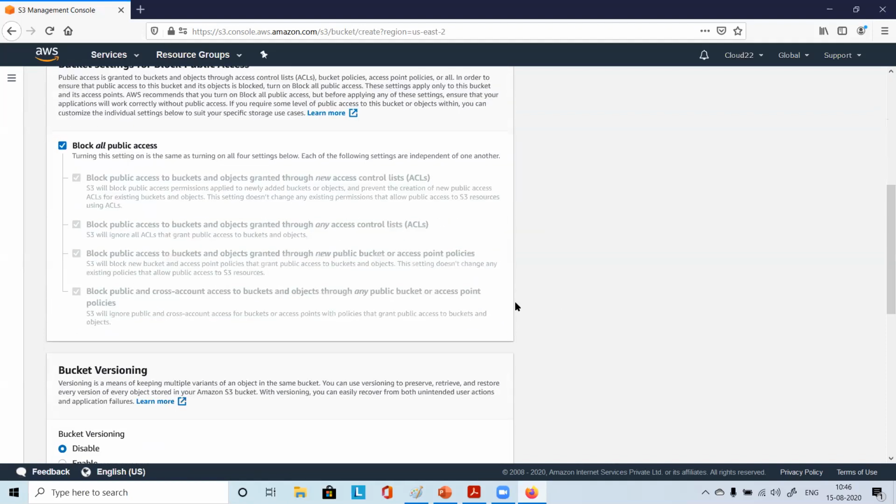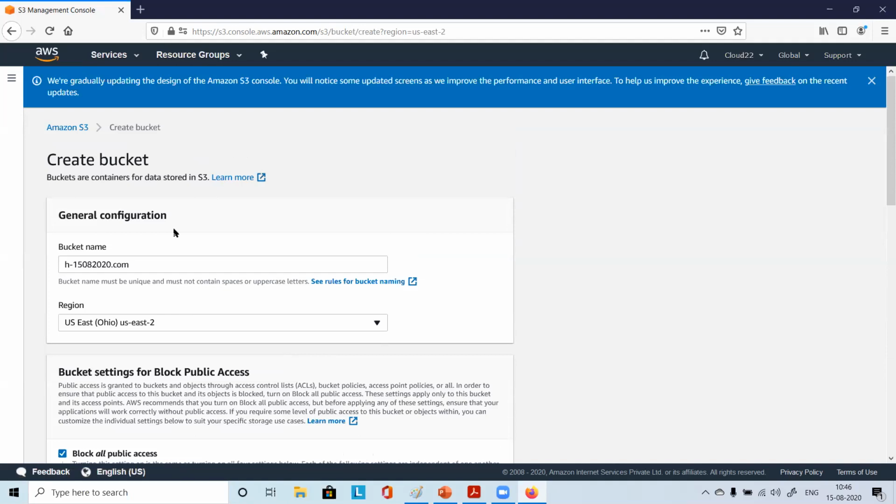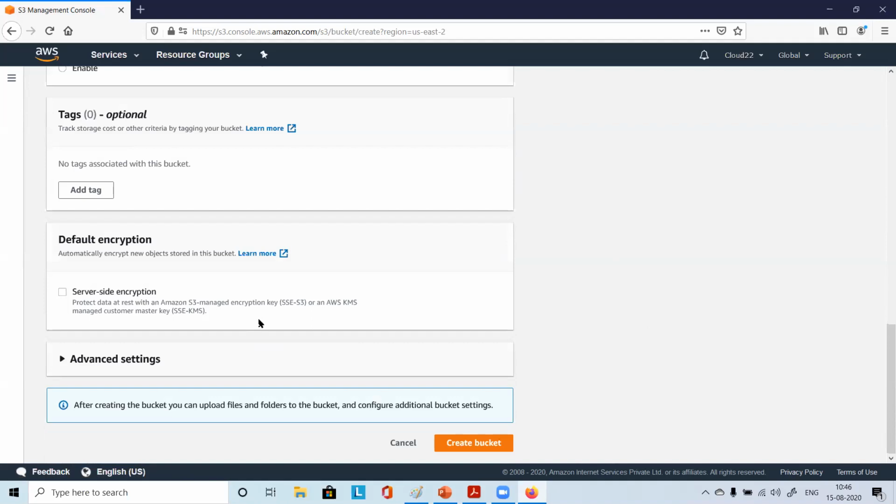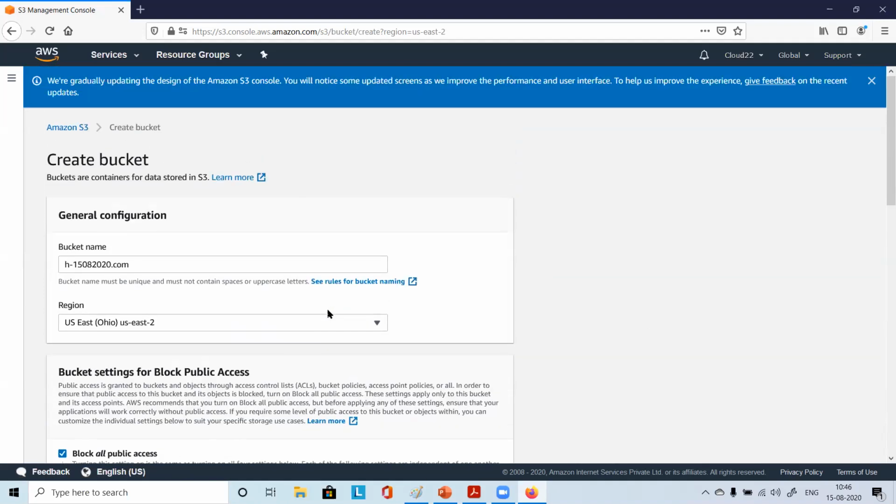So what is the difference here? There, we were going step by step. In the older one, we get one screen, then we click next, then we get one more screen, then next. Here, everything is kept directly, and the create bucket button is also there. So it's easier, right? Yes. It's better.